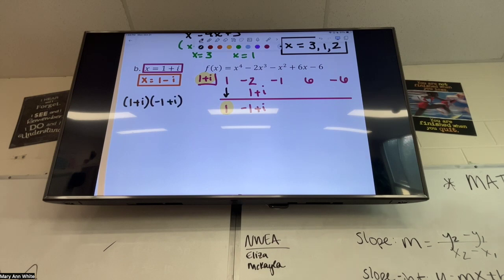So I've got 1 plus i, because that's in the house, times what's underneath, -1 plus i. So that becomes -1 plus i minus i plus i squared. And so the i's cancel, so I get -1, and then what's i squared become? -1. And that becomes -2.